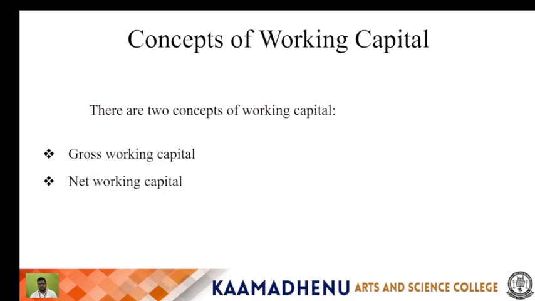Simply put, the total amount of funds invested in current assets is called gross working capital. Next is net working capital. Net working capital is nothing but the excess of current assets over current liabilities. These are the concepts of working capital.